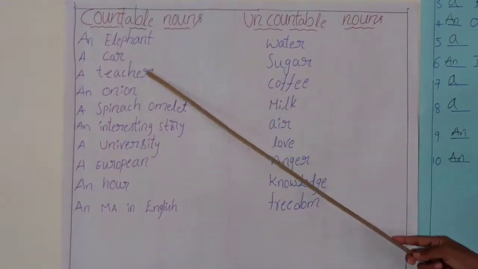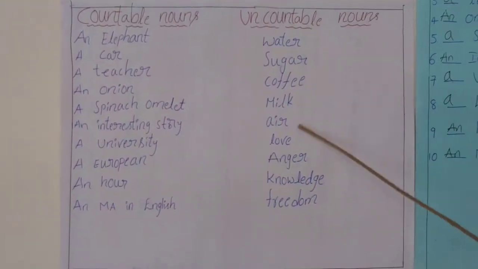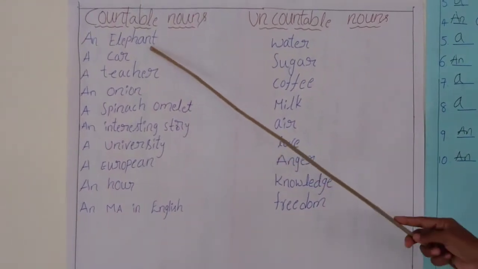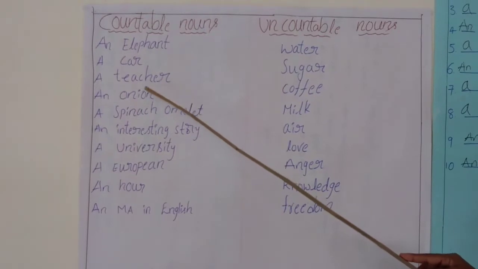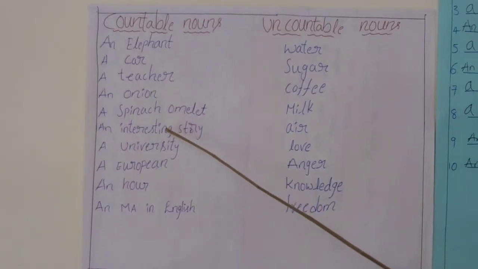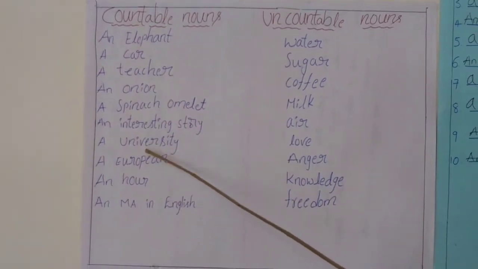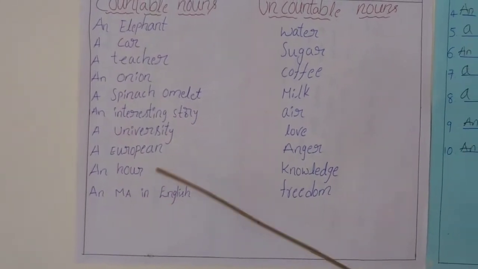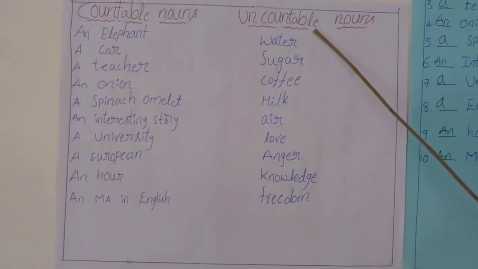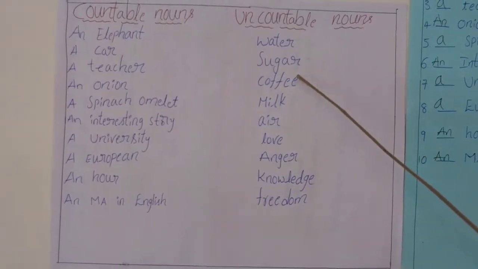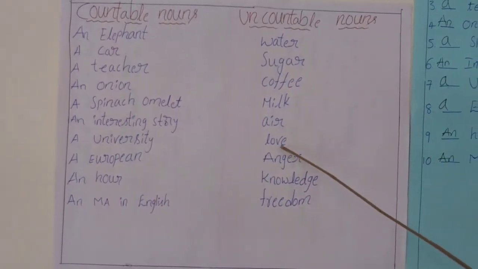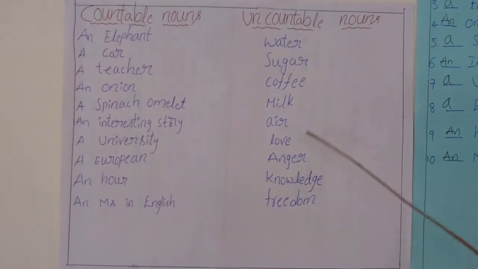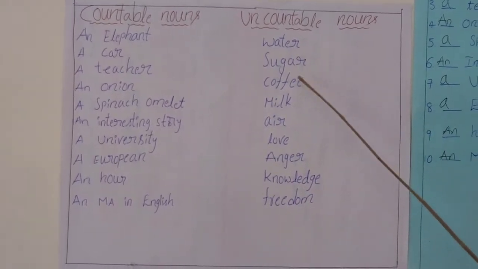See, these are the countable nouns and these are the uncountable nouns. An elephant, a car, a teacher, an onion, a spinach omelette, an interesting story, a university, a European, an hour, an MA in English. See the uncountable nouns: water, sugar, coffee, milk, air, love, anger, knowledge, freedom. These are the uncountable nouns.